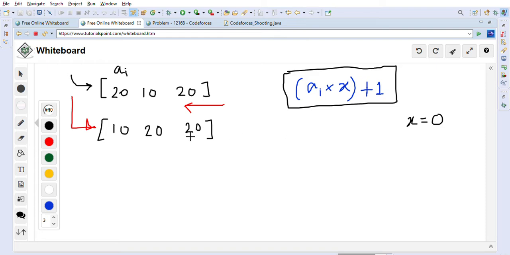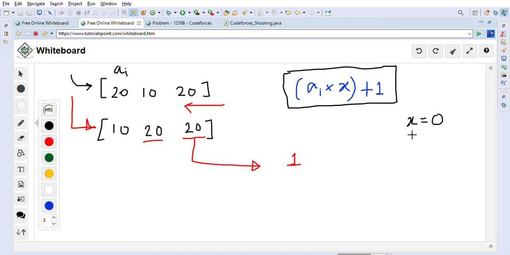So we will first consider this one, right? This is the can whose durability factor is 20. So A is 20 here, X is 0, right? X is 0 in the beginning. So this total factor becomes 0 plus 1, which means 1. So this one will give us only one shot. One shot is enough to knock down this can, correct? So 1 is here.